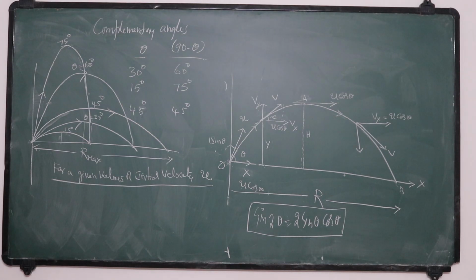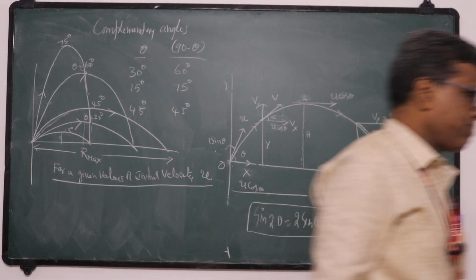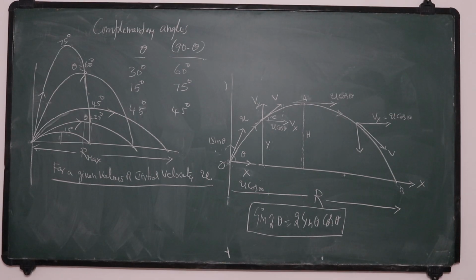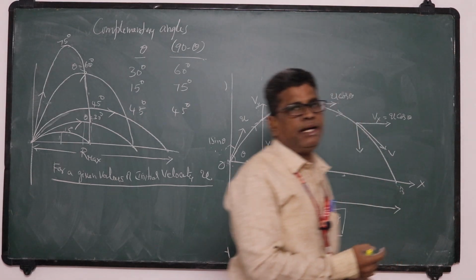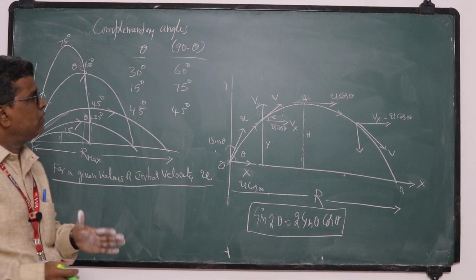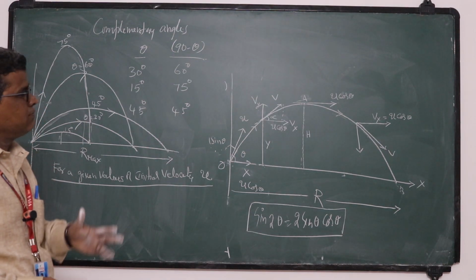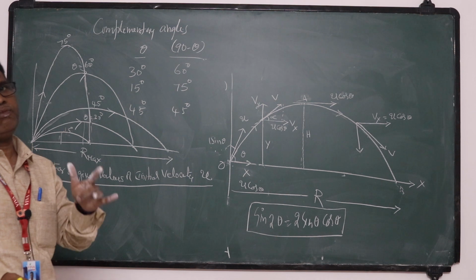So this is about range. So in today's class, what I explained? I explained projectile. In that I explained horizontal range, maximum height and time of flight.